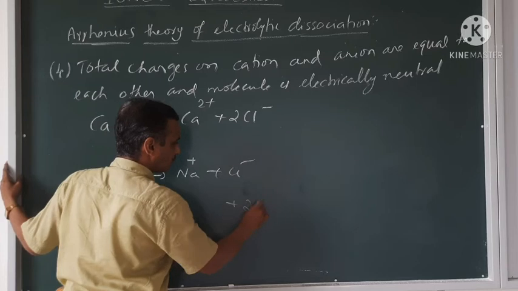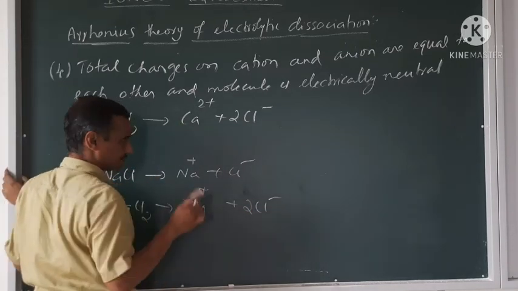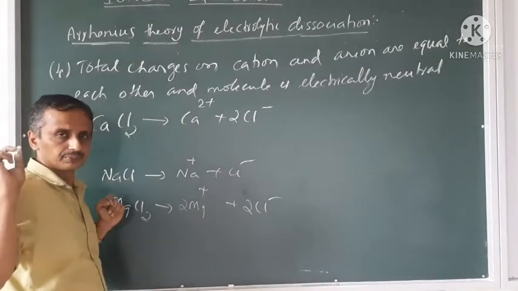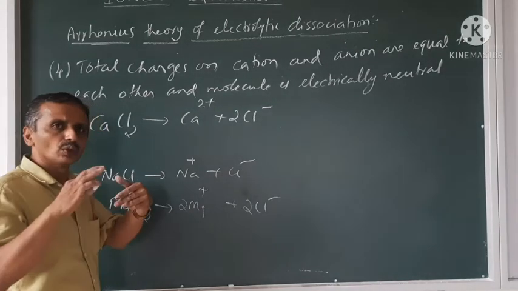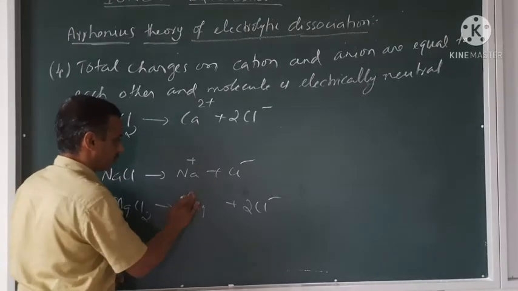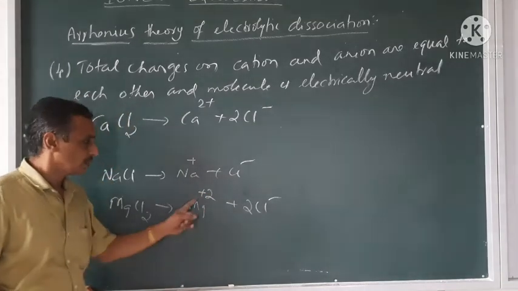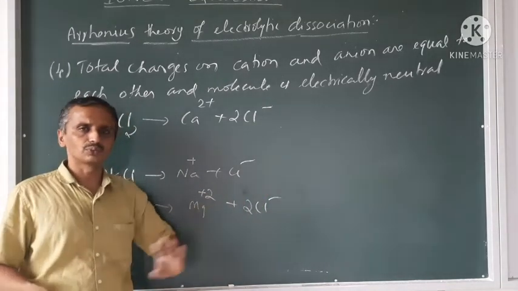So if I have 2 Cl minus, I cannot have a 2 Mg plus, because Mg has a 2 plus charge only. Yes, 2 electrons can be lost easily, and a plus 2 charge will be formed. So plus 2, and 2 into minus 1 is minus 2.